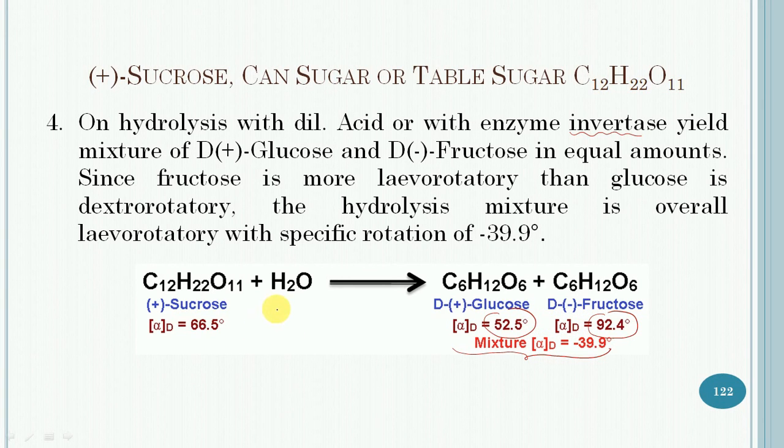So on hydrolysis, there is a change of rotation from a positive value to a negative value. So this sugar is also called invert sugar, and this phenomenon is called inversion.